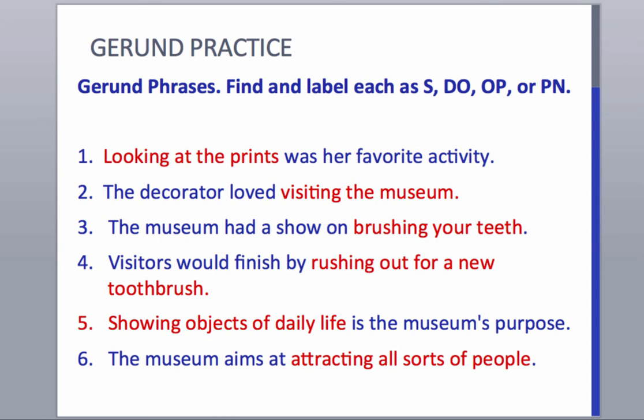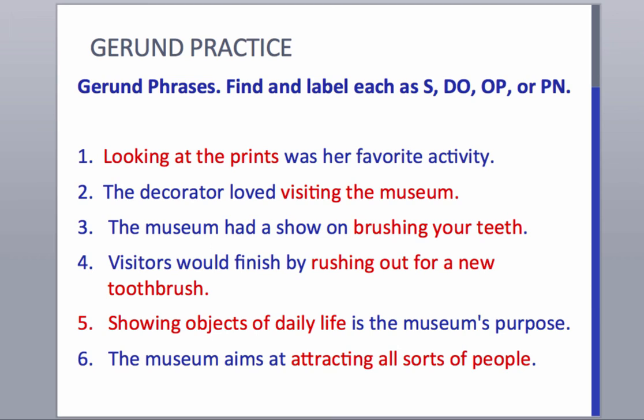The decorator loved visiting the museum. So apply the first test. Can you substitute a pronoun? The decorator loved this. Absolutely. So we can see that visiting the museum is a gerund phrase. Then how is it functioning in the sentence? The decorator is the subject. Loved is the transitive verb. Visiting the museum is a direct object. The decorator loved this. Just one noun phrase, so it's a direct object.